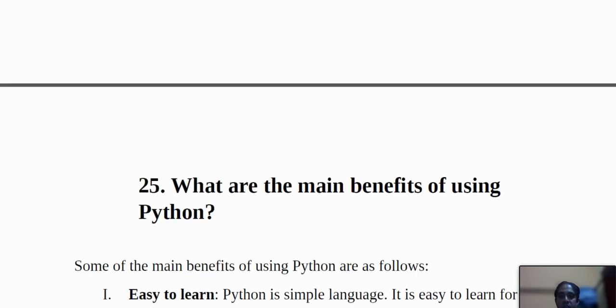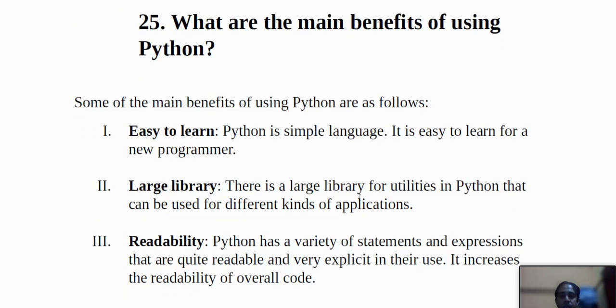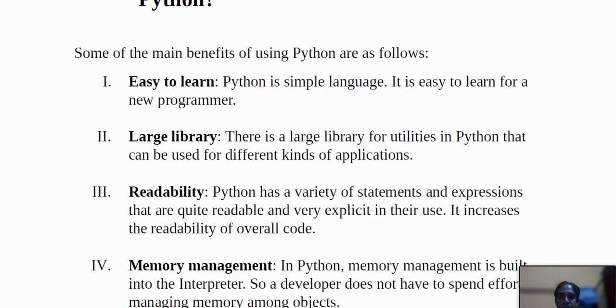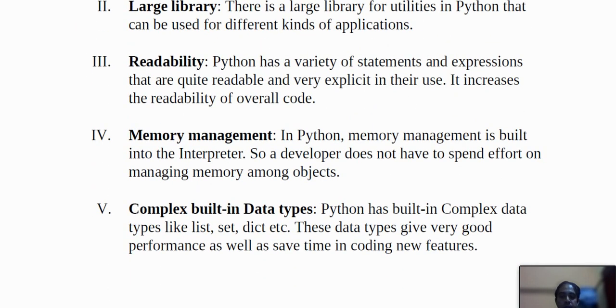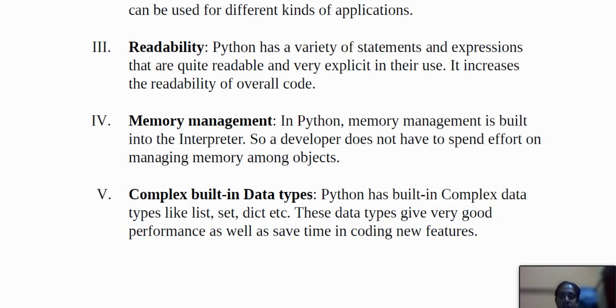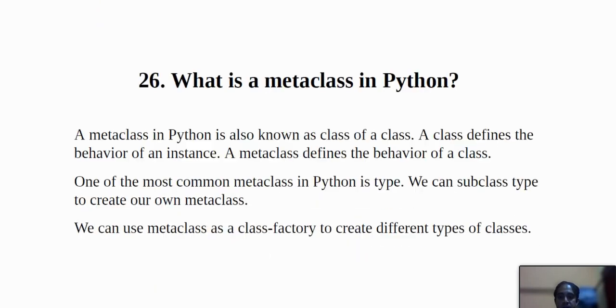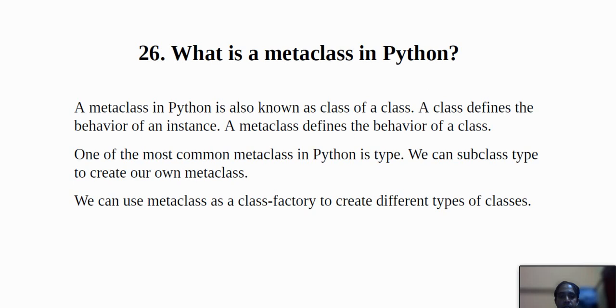And the next question is, what are the main benefits of using Python? It is easy to learn, has a large library, readability, memory management, and complex built-in data types. Okay, and the next is, what is a metaclass in Python? A metaclass in Python is also known as a class of a class. A class defines the behavior of an instance, and the metaclass defines the behavior of a class.